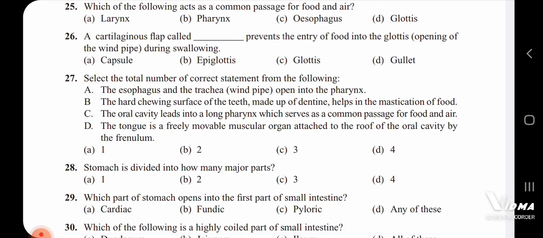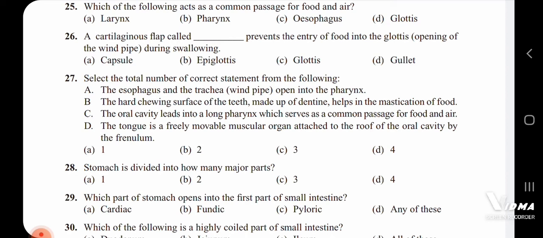C, the oral cavity leads to long pharynx which serves as a common passage for food and air. D, the tongue is freely movable muscular organ attached to the roof of the oral cavity by the frenulum. So these are the 4 statements. Among these 4 statements, how many are correct?